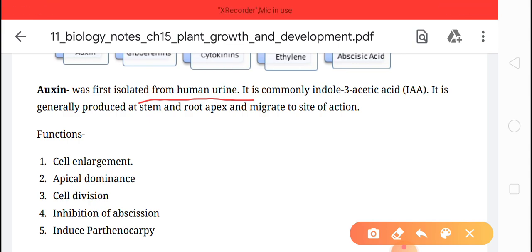Children, fine. Any problem regarding that? Auxin, the discovery and isolation we have discussed. Now it is commonly indole 3 acetic acid, a natural auxin. It is generally produced at the stem and root apex and migrates to the site of action.